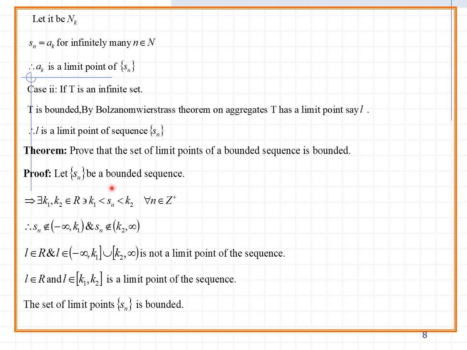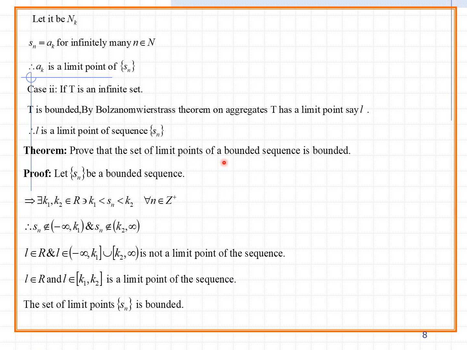Once Sn is bounded, what values exist? There exist K1, K2 belongs to R such that K1 less than Sn less than K2. K1 is the least value, K2 is the highest value. Sn is bounded. This is the condition of boundedness. So what can we prove? The limit points of a bounded sequence are bounded.